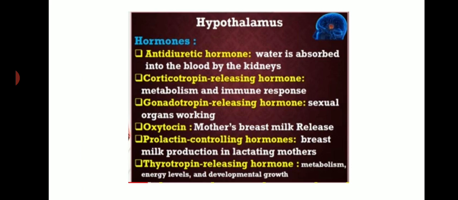It gives instructions to the pituitary gland to do the activities, and the pituitary gland is just adjacent to the hypothalamus, and this is all located in the brain. It controls everything like growth hormone, then adrenaline hormone, then corticotropin. This is not in your syllabus, but for your information I'm explaining this.